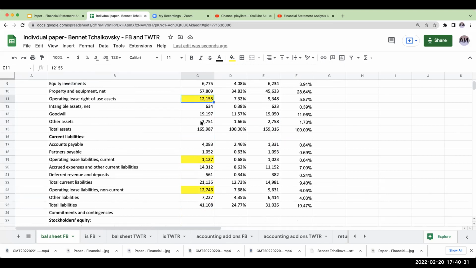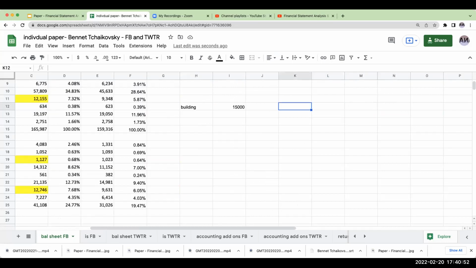What do I mean by that? Say a company owns a building, and we'll say that building is worth, I don't know, 15,000. And I lease out this building to Meta Platforms. What Meta used to have to do before, and this is a few years now, is just disclose the future lease payments in their financial statements. These were what we would call operating leases.